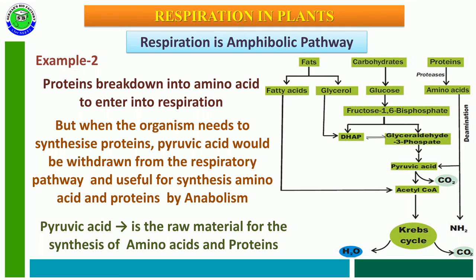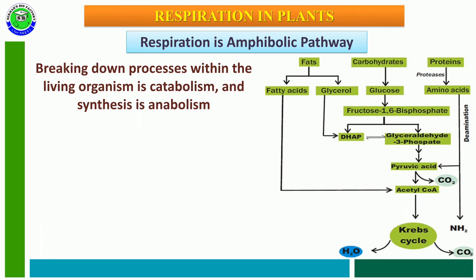So in this way, not only the breakdown of respiratory substances, but the respiratory pathway is also involved in the synthesis of these respiratory substances, so we can observe both anabolism and catabolism in the respiratory pathway, which is called an amphibolic pathway.